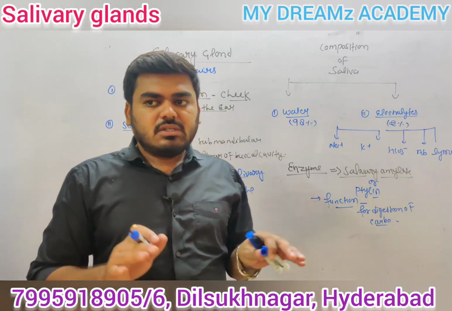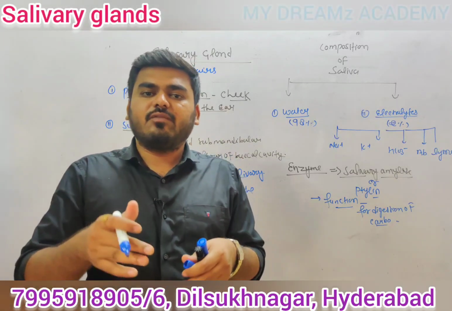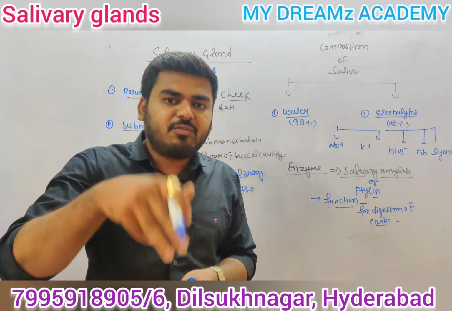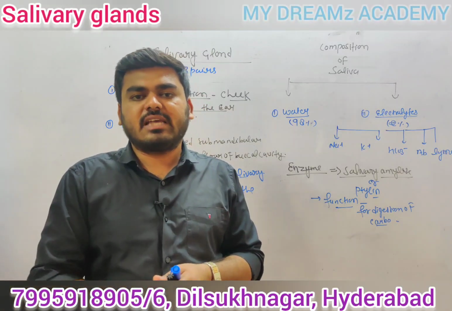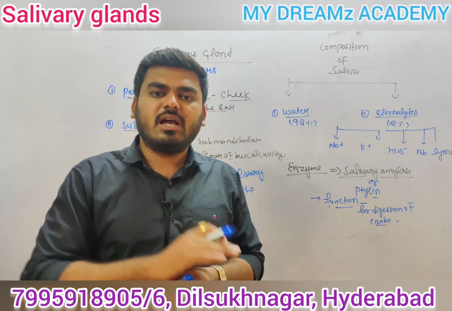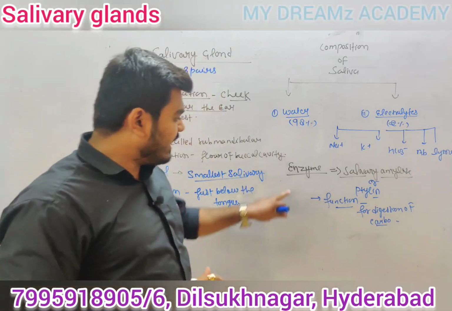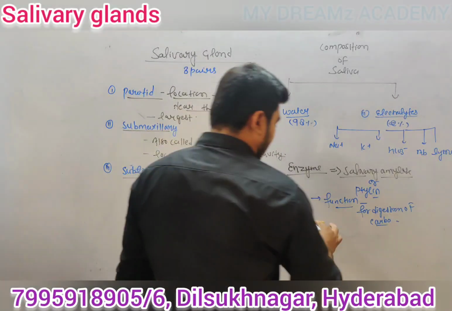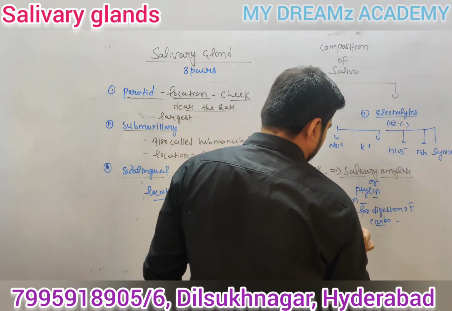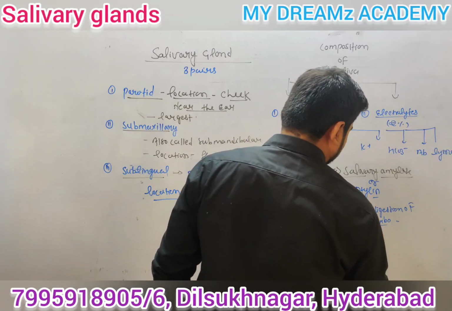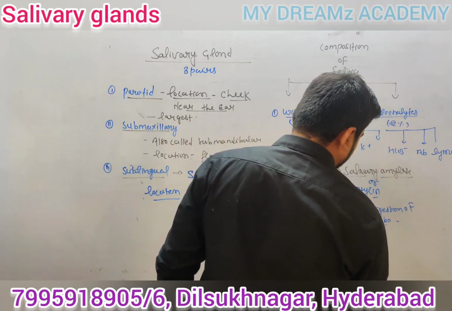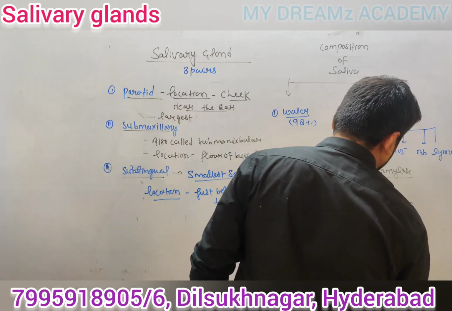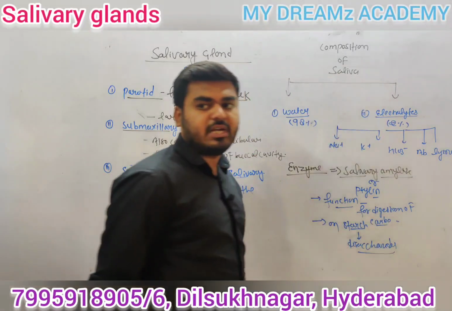Carbohydrate digestion starts from the mouth region. The digestion of polysaccharide starts in the mouth, and the enzyme is salivary amylase. Salivary amylase acts on starch or polysaccharide and finally converts it into disaccharides.